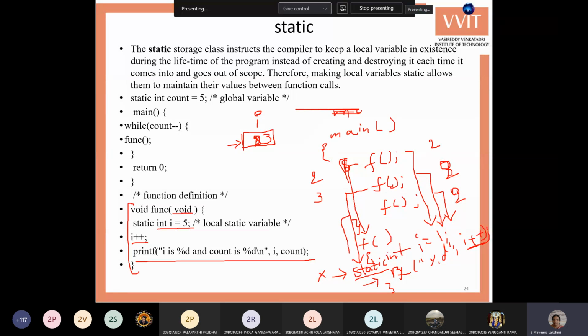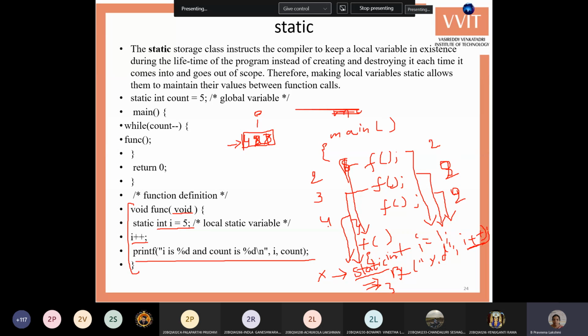Next, for the third time, again it enters into the function. Again the static keyword is there, so it doesn't create the variable. It goes for printing and incrementing the value. So 3 is incremented to 4, and you'll get the output as 4. So this is the difference between using static and not using static. If you do not use static, every time the variable is created, printed and deleted. But if you are using static, it is created for the first time, then incremented and the value displayed.